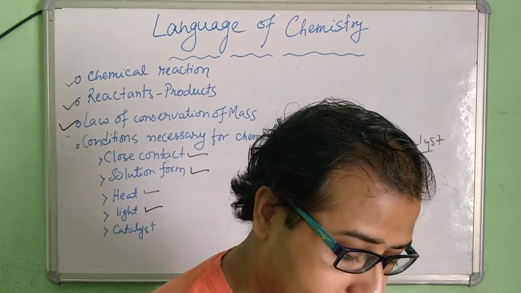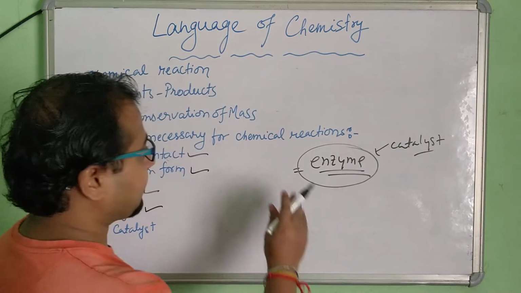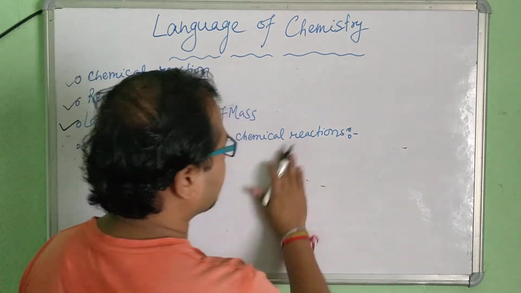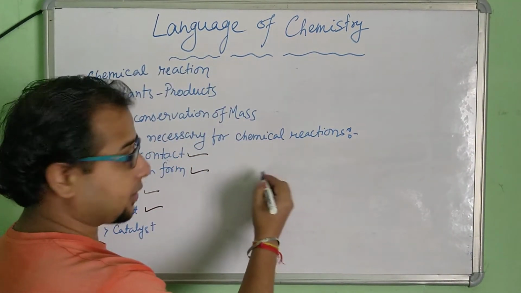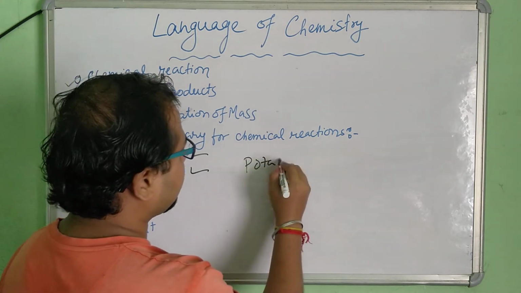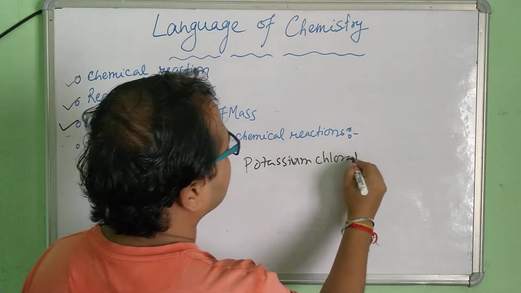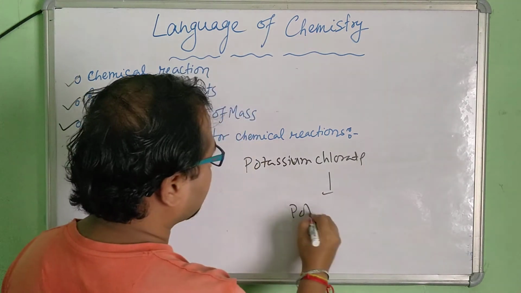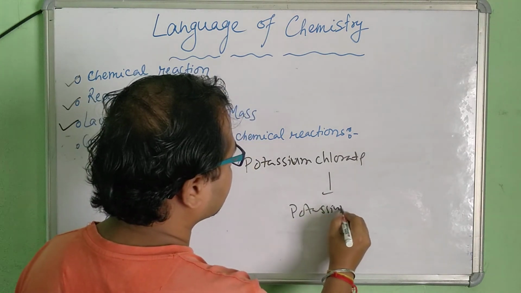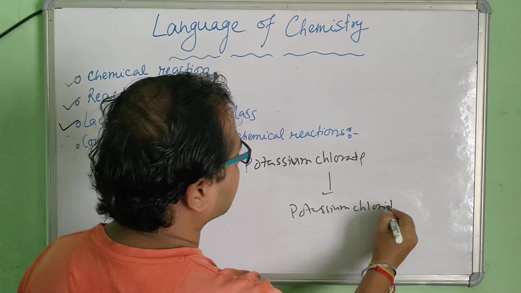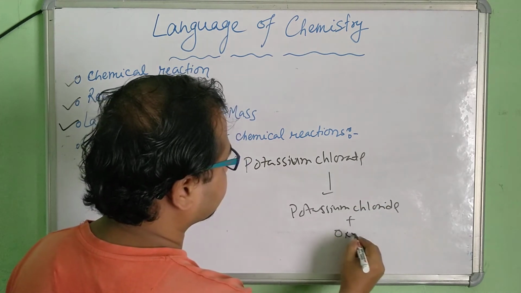So manganese dioxide here. The example we have just seen before this point, that potassium chlorate converts into what? Potassium chloride plus oxygen, right?